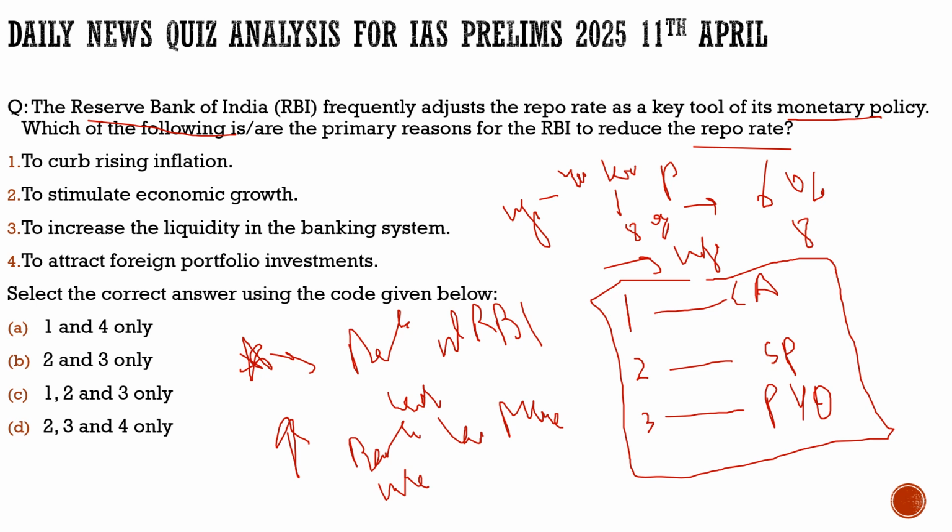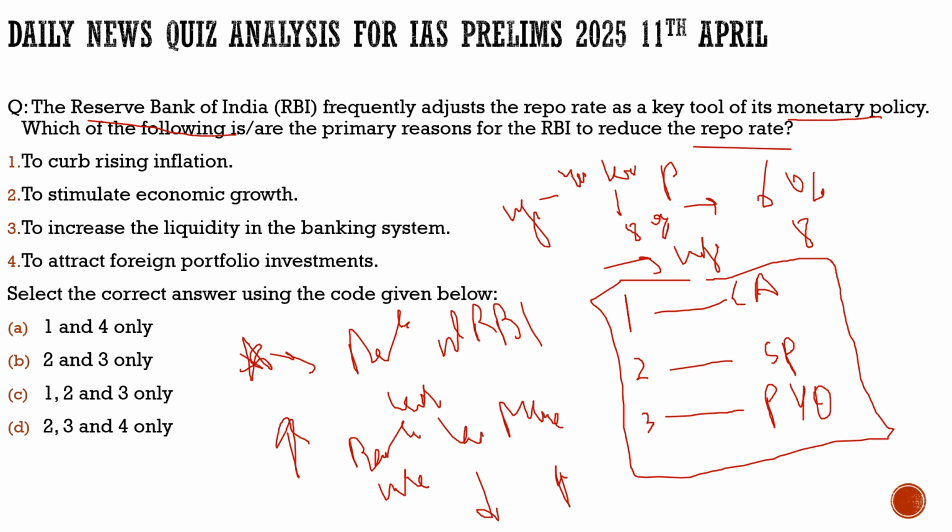Now, in yesterday's class we saw that the RBI has reduced the repo rate. If the RBI reduces the repo rate, what will it signify? It signifies that the banks have to pay less interest to the RBI. When the banks have to pay less interest for the same amount of money, they will feel free to get more money from the RBI and release it into the market. So definitely the goal is to boost growth in the country, and the trade-off is that it may lead to inflation.